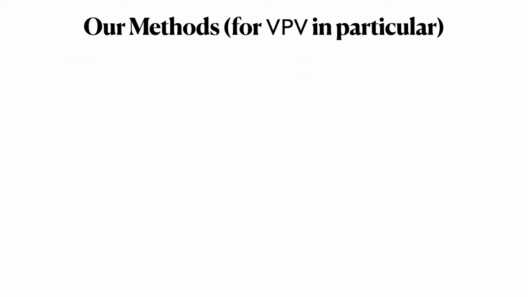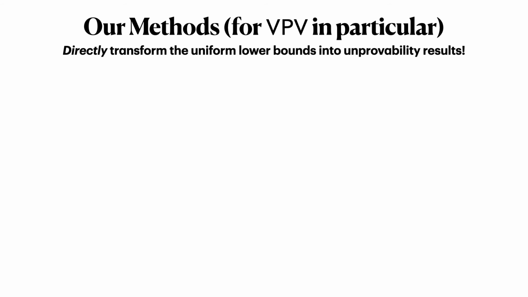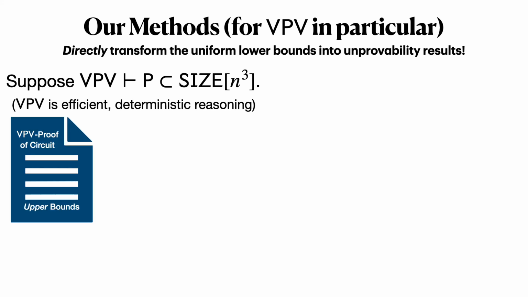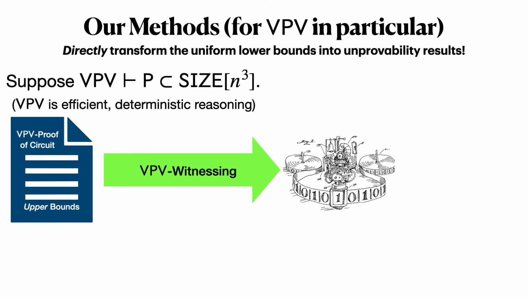Now let's go over our methods for VPV in particular, which again are going to directly transform uniform lower bounds for learn uniform circuits into unprovability results. Suppose that VPV proves P has cubic size circuits. Call VPV efficient deterministic reasoning. Then we have a formal object, a VPV proof of those circuit upper bounds. We hit that with VPV witnessing to obtain a Turing machine.